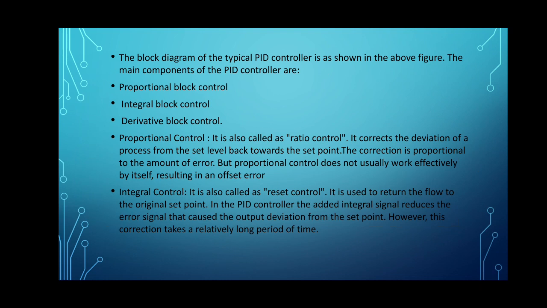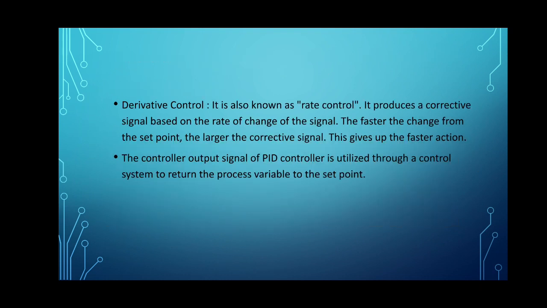In the PID controller, the added integral signal reduces the error signal that caused the output deviation from the set point. However, this correction takes a relatively long period of time. Then the next control is the derivative control.